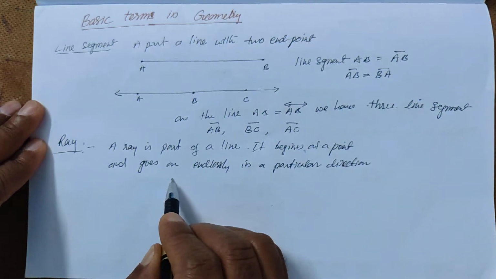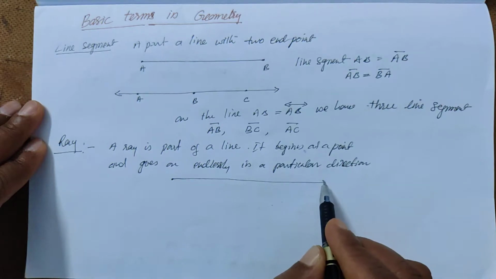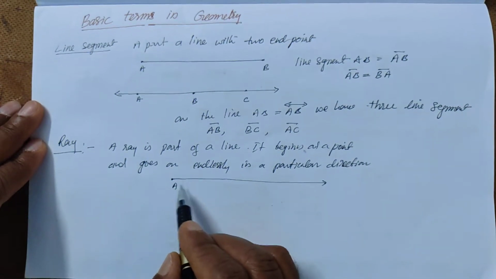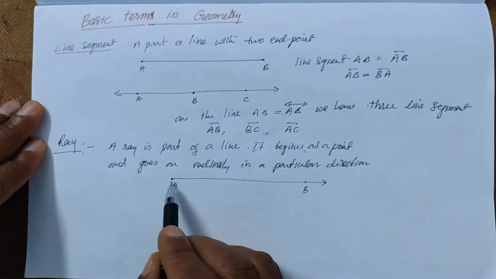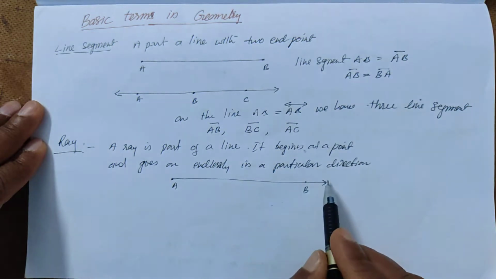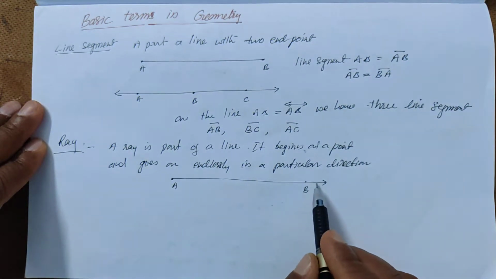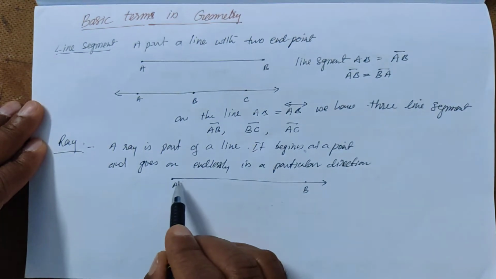So this is the beginning point, and it is moving toward this. Let the beginning point be A and this be point B. So ray AB starts from A and moves towards B endlessly, in this particular direction.